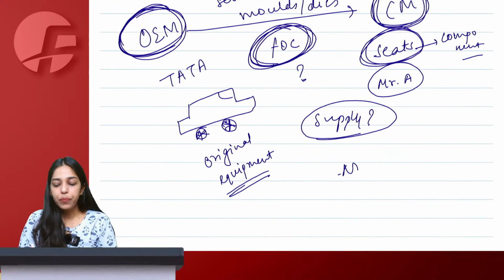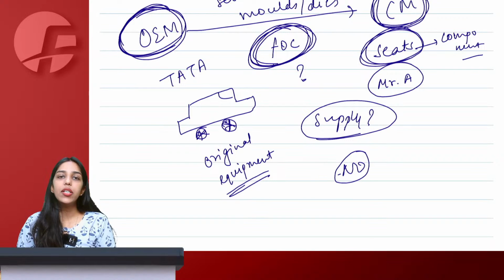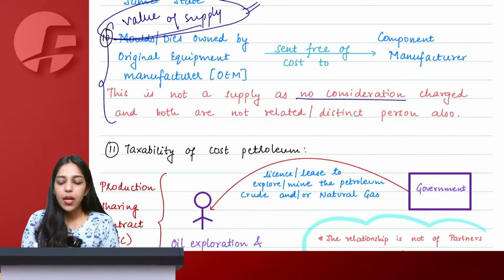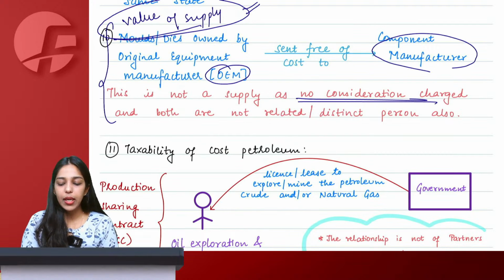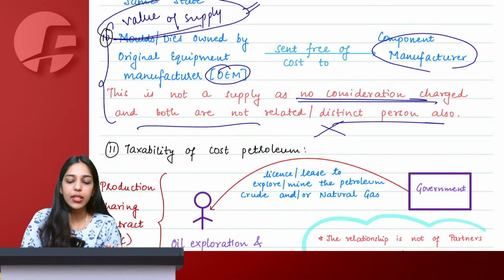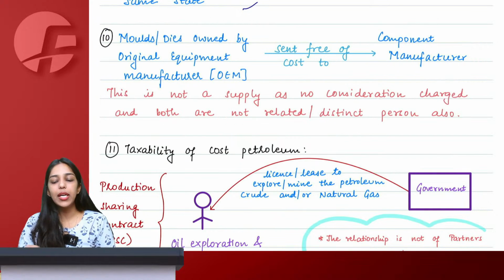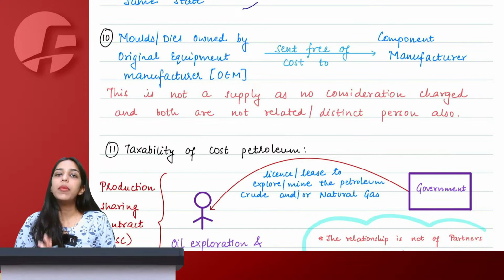So we will say no. Is this falling under Schedule 1 any para? The answer is no. Then generally what we understand is there is no consideration, therefore no supply. Also this OEM and CM are not even related persons, they are distinct persons, not falling under any part. See, understand, if it falls under Schedule 1, that is a separate thing, like a permanent transfer of business assets where ITC is availed, that is a separate thing. But normally what we understand is no consideration, no supply.